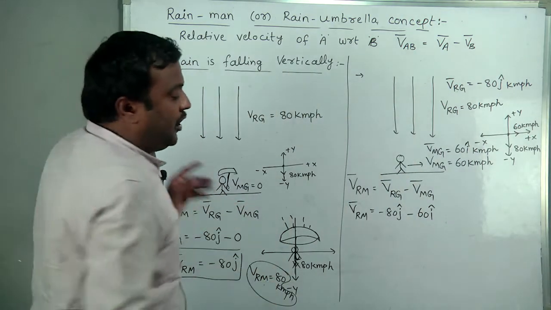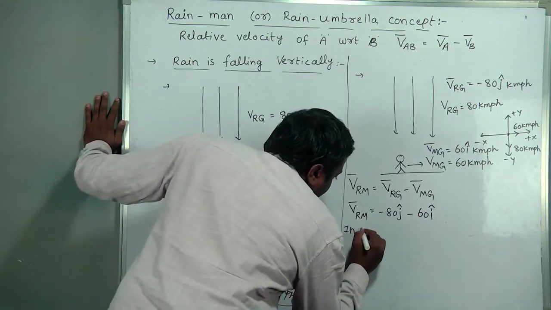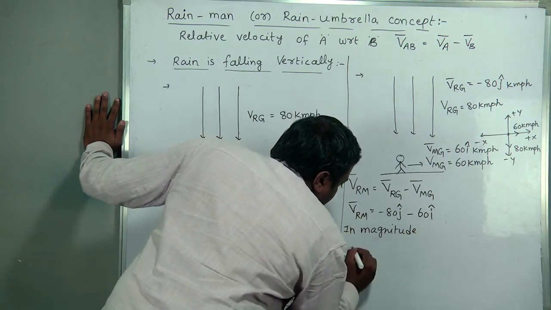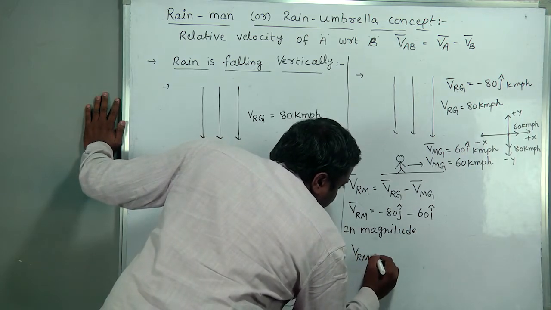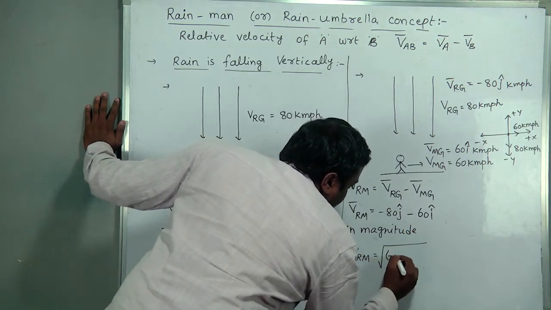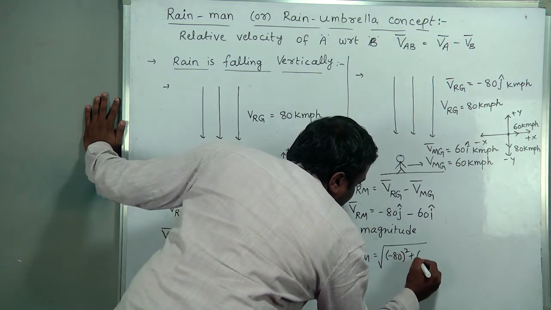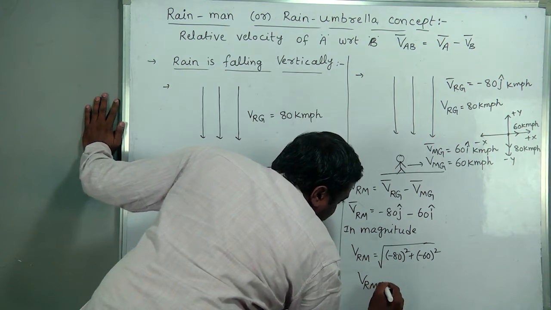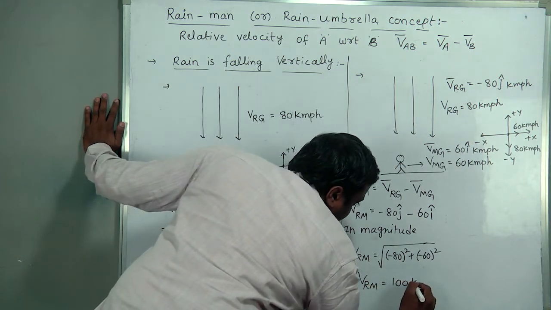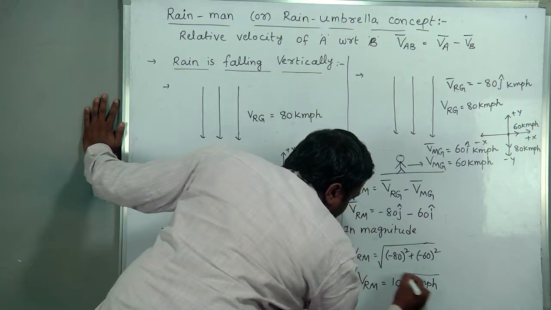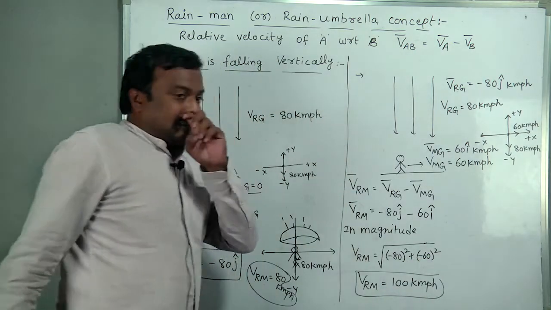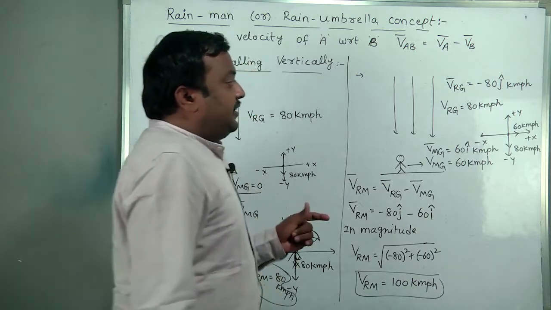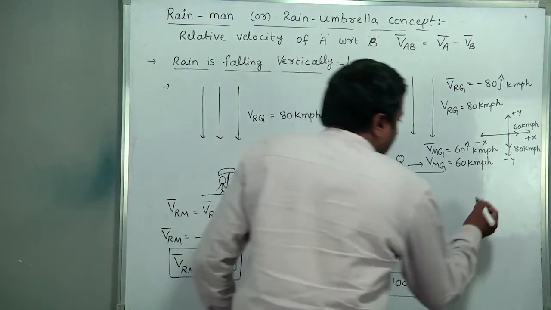In magnitude form also, how can we find it? In magnitude form, Vrm is equal to the square root of (minus 80) whole square plus (minus 60) whole square. 80 square is 6400, plus 3600, finally 10,000. Doing that we get Vrm equal to 100 kmph. And with how much angle must he hold the umbrella?